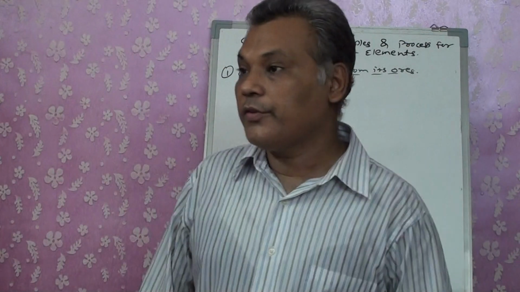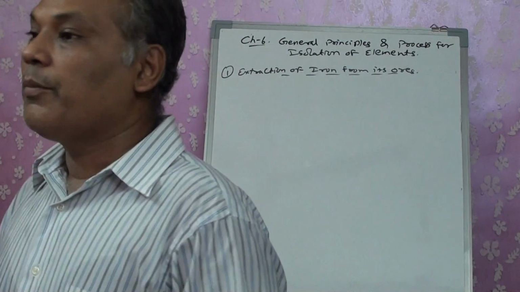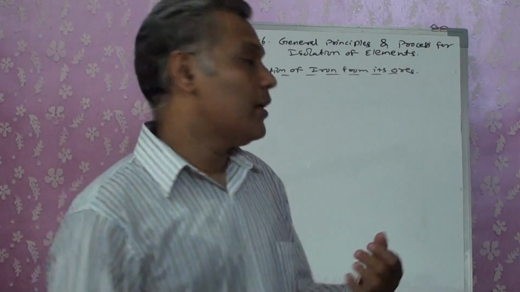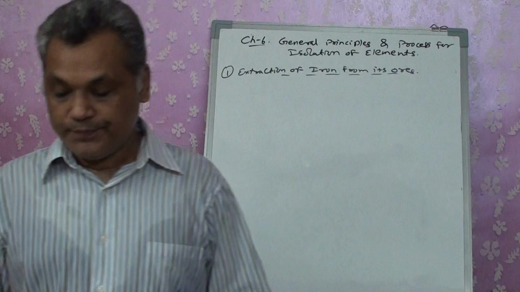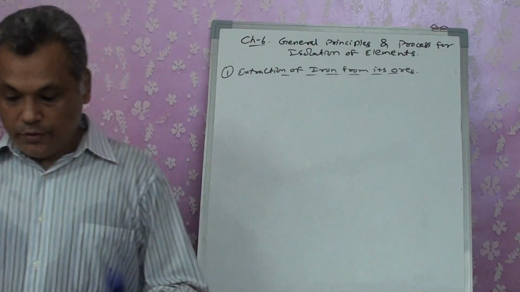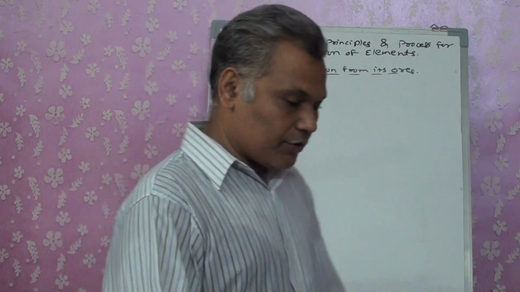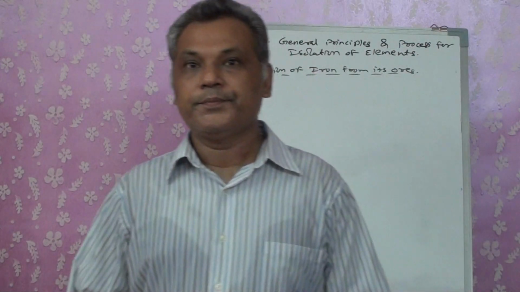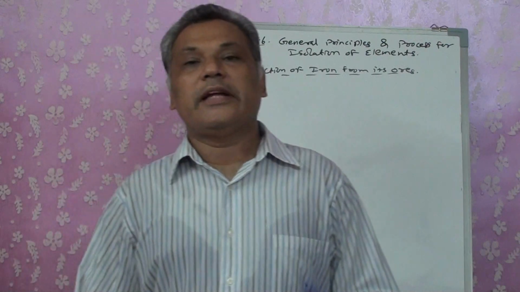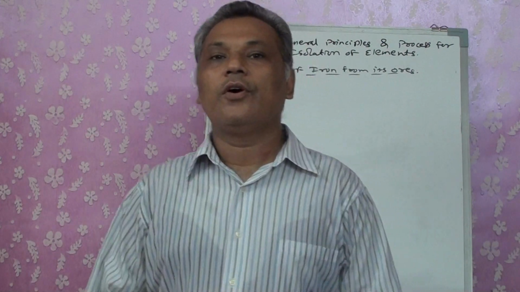So extraction of the ore is generally carried out by using specifically hematite or magnetite ore, right? Okay, now during this case, the ore, whatever we are getting, first of all is converted into metal oxide, right? So that is through calcination or roasting, the ore is converted into its oxide.